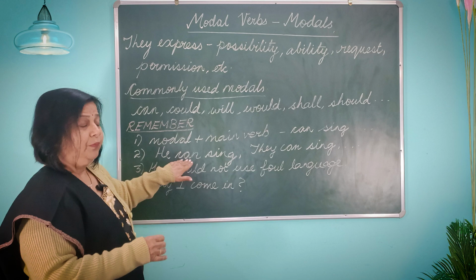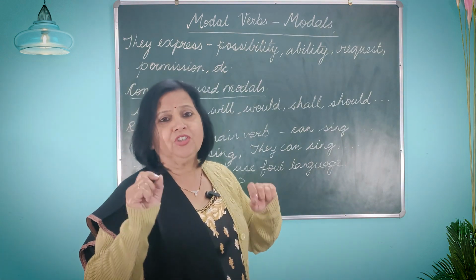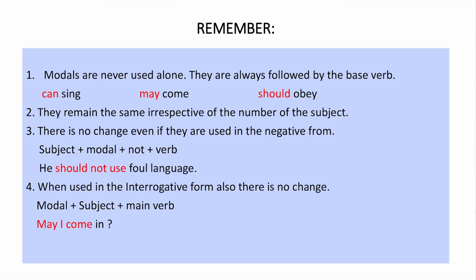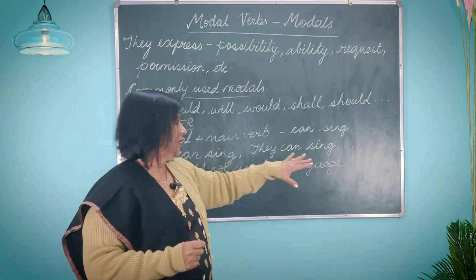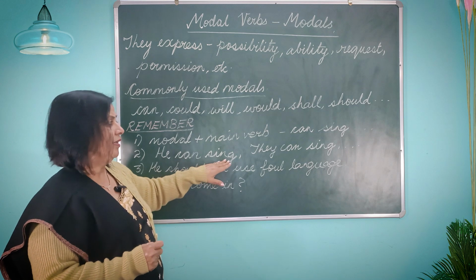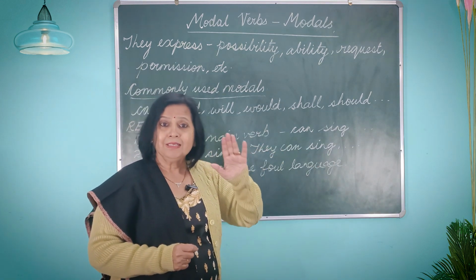Then, the second thing that you have to remember is there is no change even if the subject or the number of the subject changes. For example, whether it is singular or plural, the modal remains the same. For example, he can sing, they can sing, she can sing, so it remains the same.